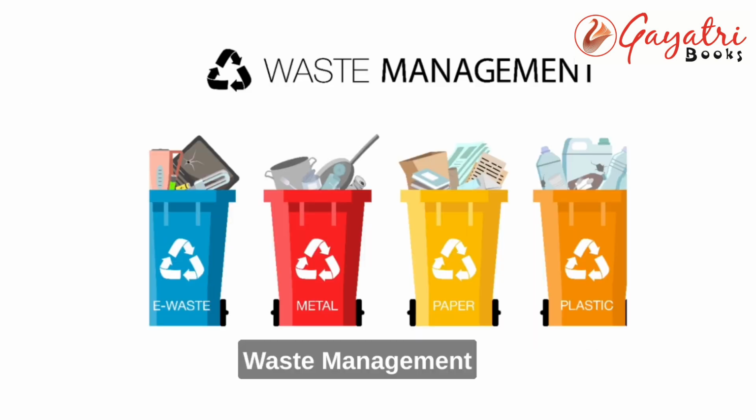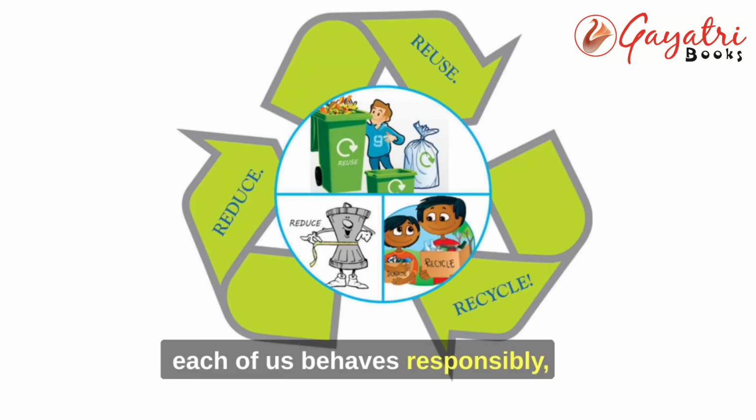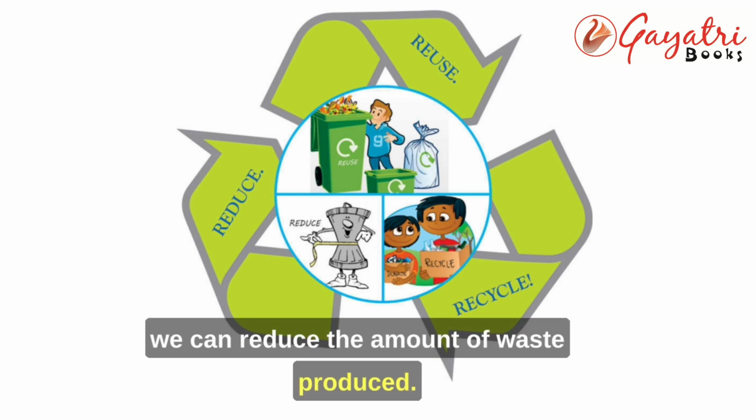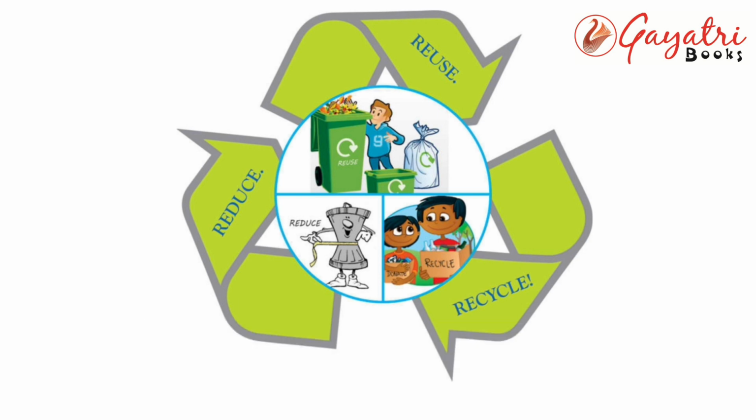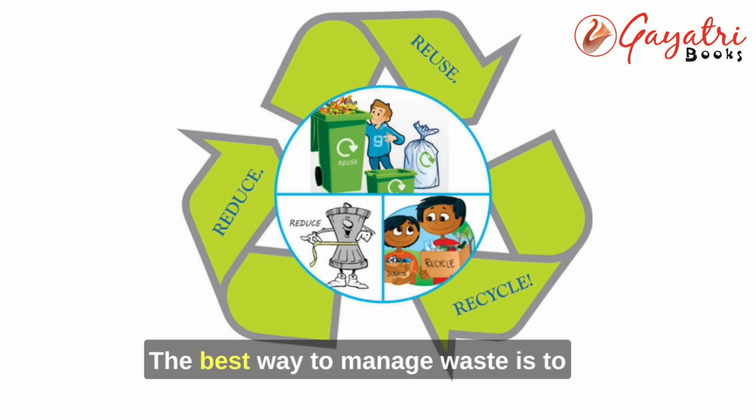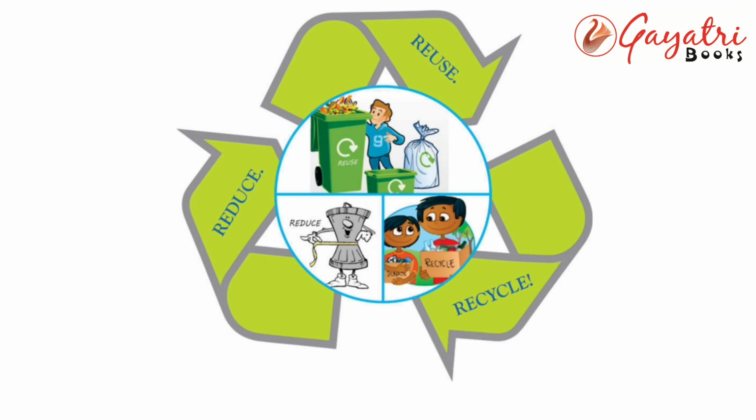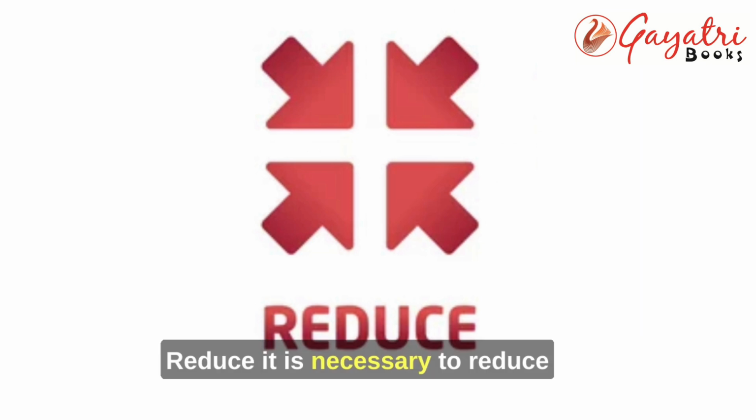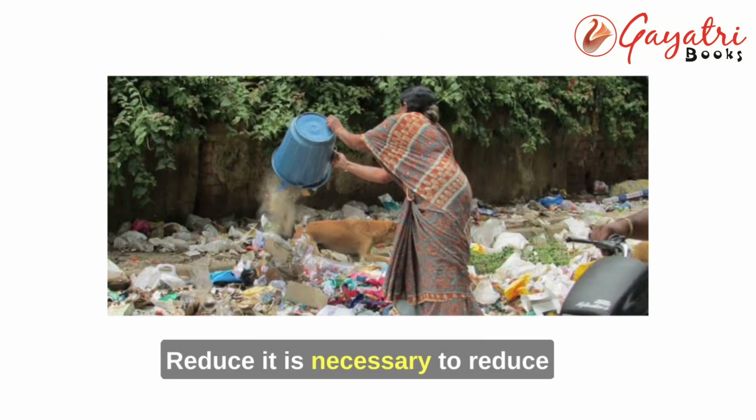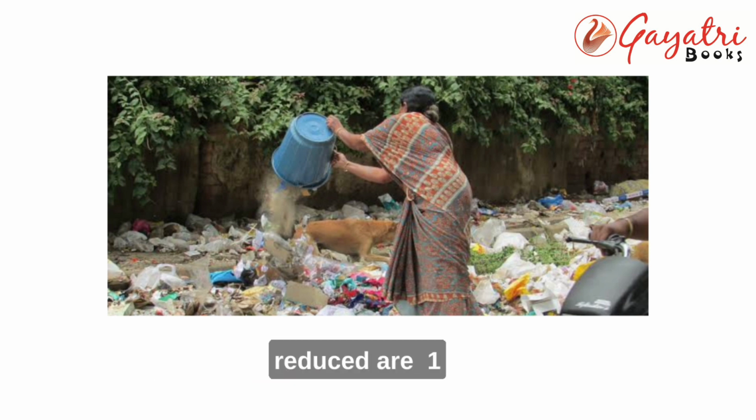Waste management. If each of us behaves responsibly, we can reduce the amount of waste produced. The best way to manage waste is to follow the 3 Rs: reduce, reuse, and recycle. Reduce. It is necessary to reduce the amount of waste we produce. A few ways in which waste can be reduced are: